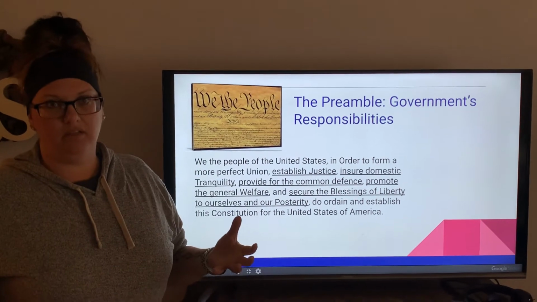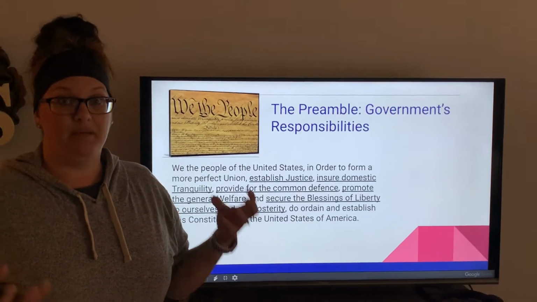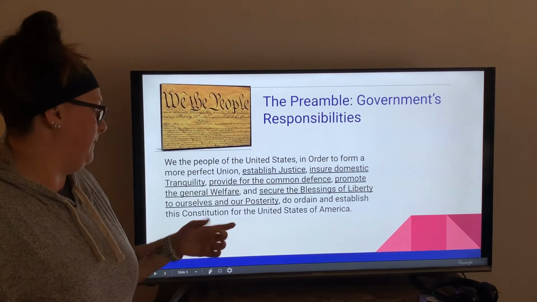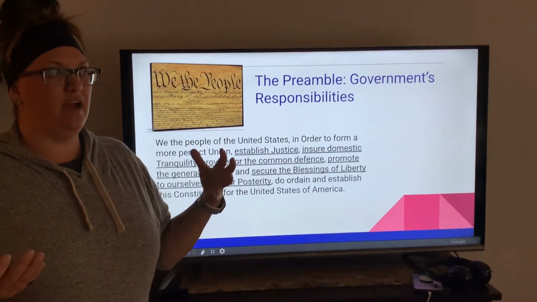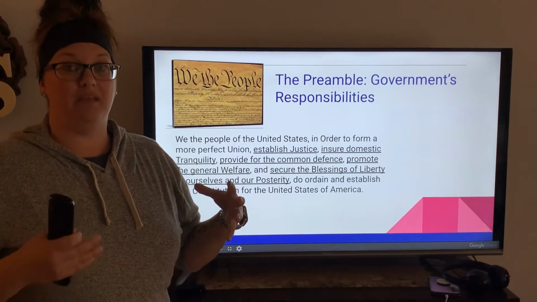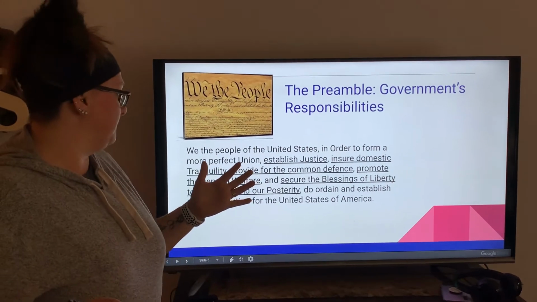Their responsibilities include tranquility, which is peace, peace of mind, a sense of safety. All of those things come with tranquility. They need to provide for our safety. They have to have defense systems in place to not only keep us safe at home, but to keep people safe from border to border and from coast to coast.